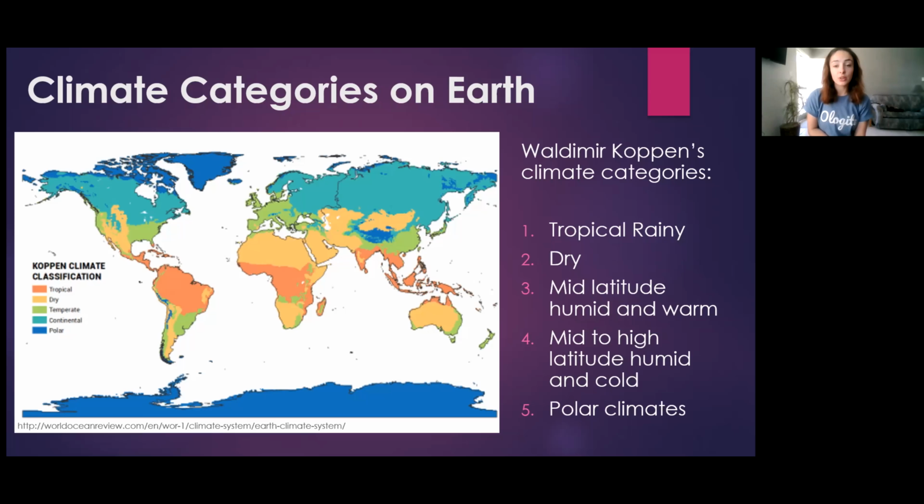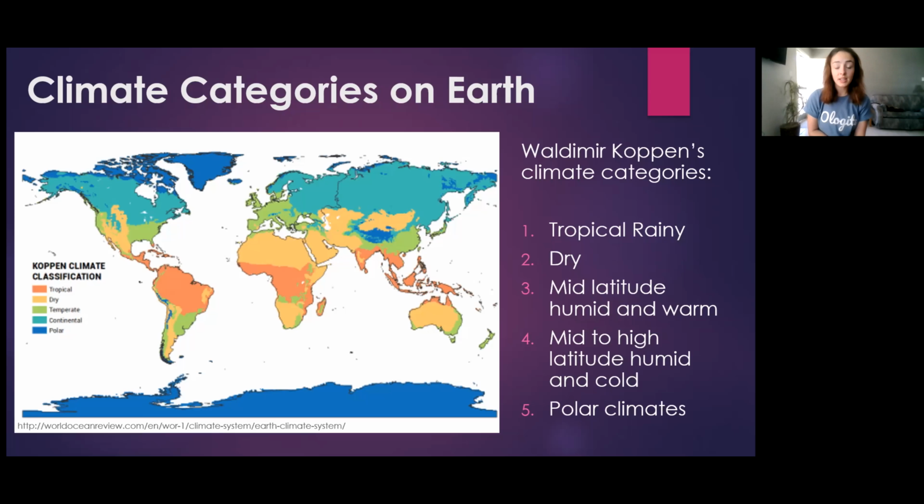The third climate category is mid-latitude, humid and warm, or on this map, temperate in green. This category includes regions with warm to hot summers, mild winters, and coastal climates like the Pacific Northwest and the drier Mediterranean. The fourth climate category is mid to high latitude, humid and cold, or on this map is called continental in the turquoise color. This category includes regions with warm to cool summers, cold winters, and areas with deciduous to coniferous forests, such as Canada and the northern US.